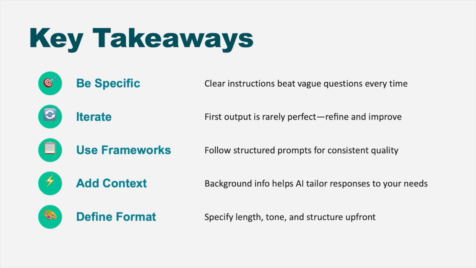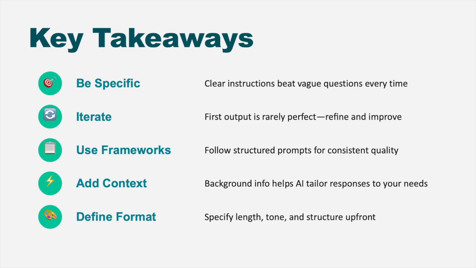First, be specific. The more specific you are about what you want, who it's for, and what success looks like, the better your results. Second, iterate. Use the refinement loop to guide the AI toward exactly what you need. Third, use frameworks. The structured approaches I have covered today give you a proven template for different types of tasks.